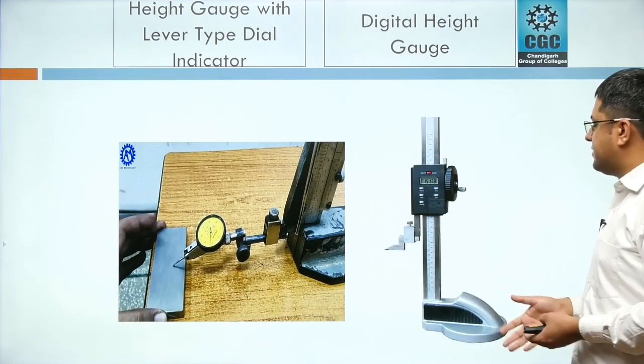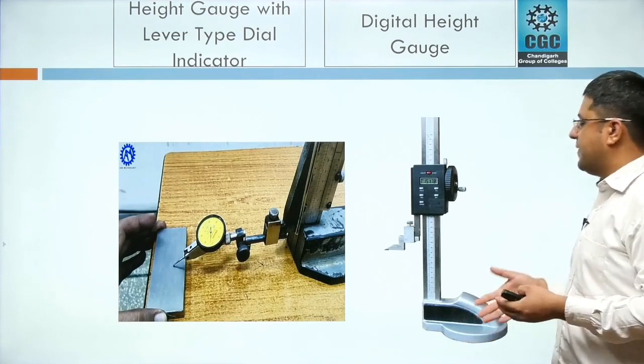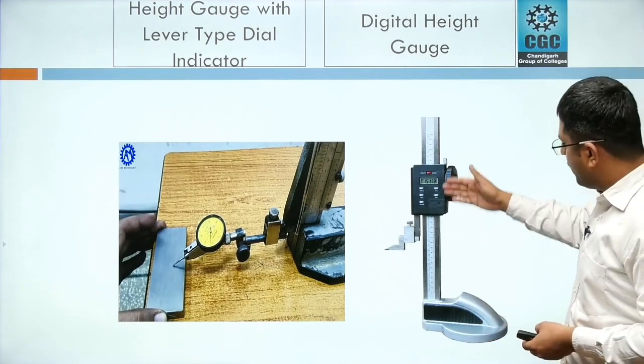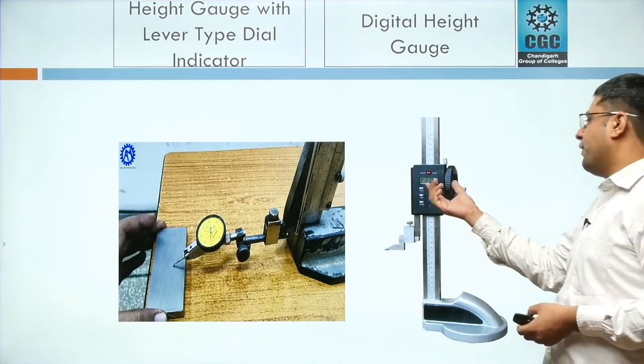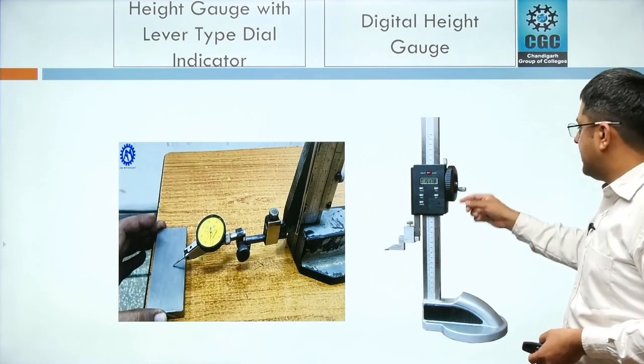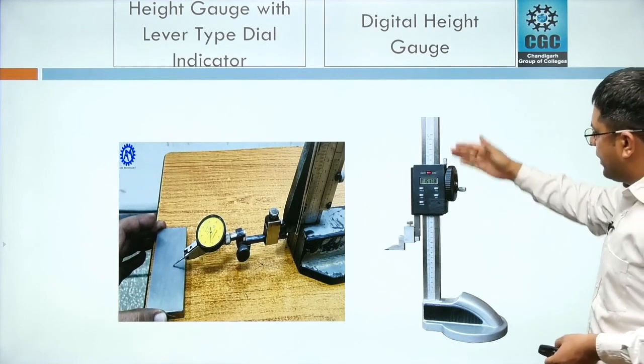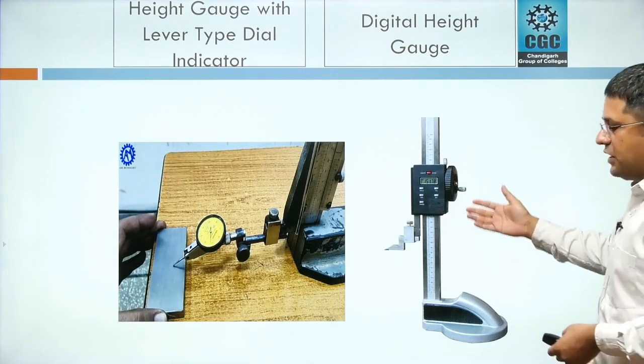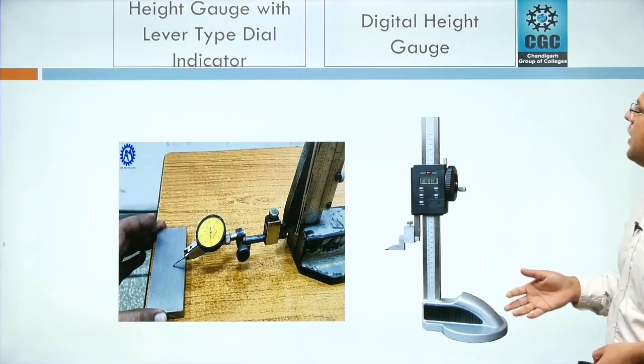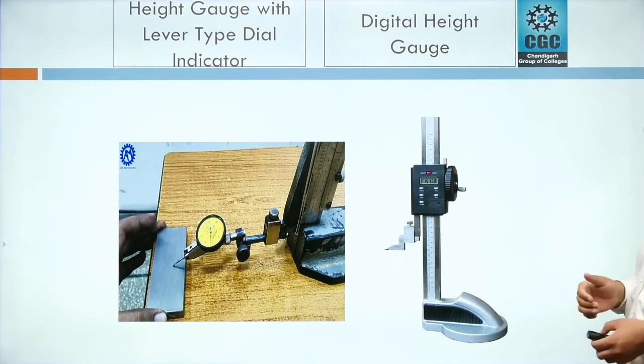The working principle is same. It is also a sensor based device having capacitive sensor. The movement of this head is sensed by the sensor and displayed on the LED screen. There is also a rotation wheel provided. इस wheel को rotate करके हम इसे ऊपर नीचे move कर सकते हैं for the convenience purpose. These are 2-3 type of digital height gauges.